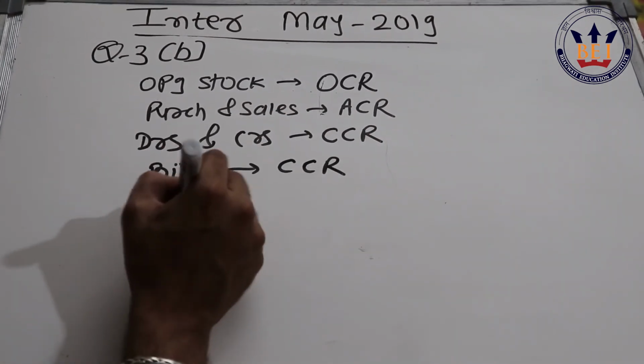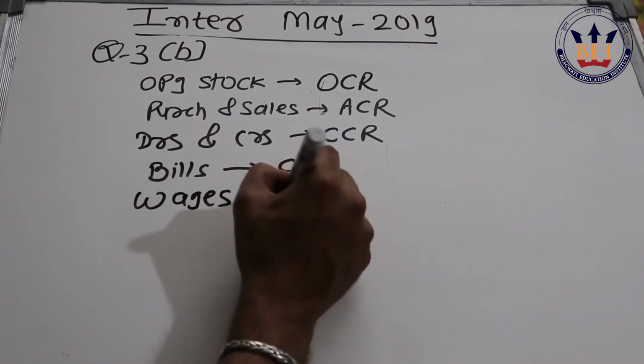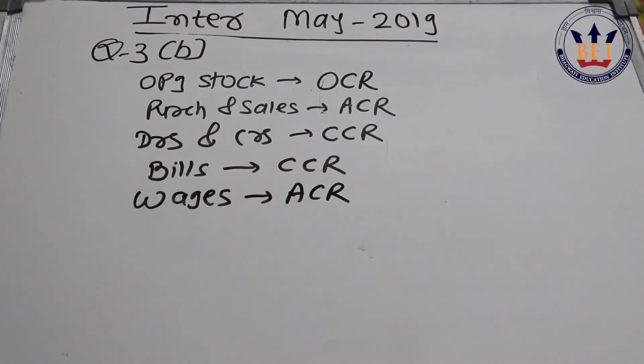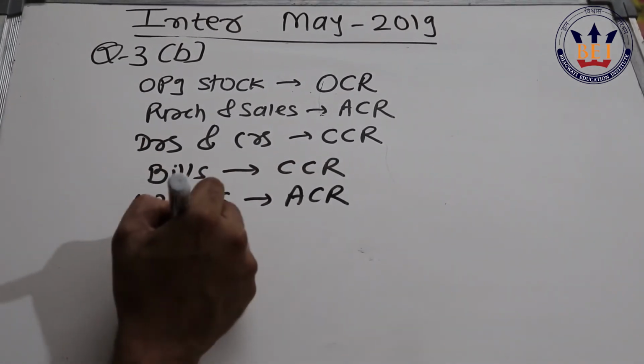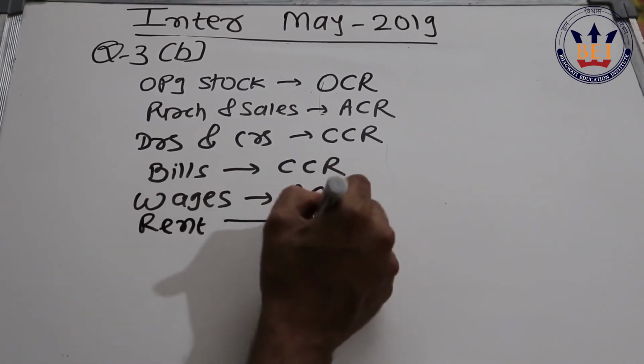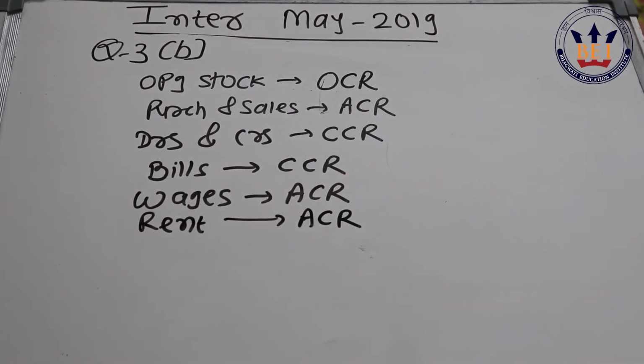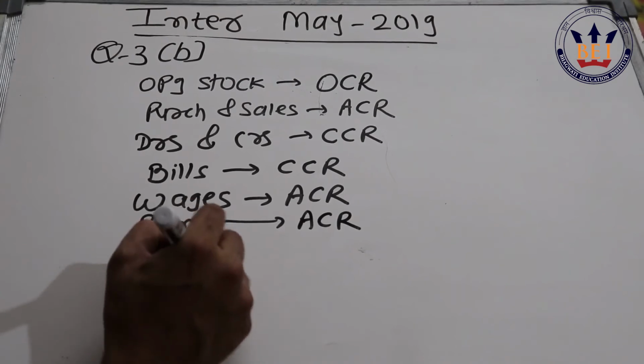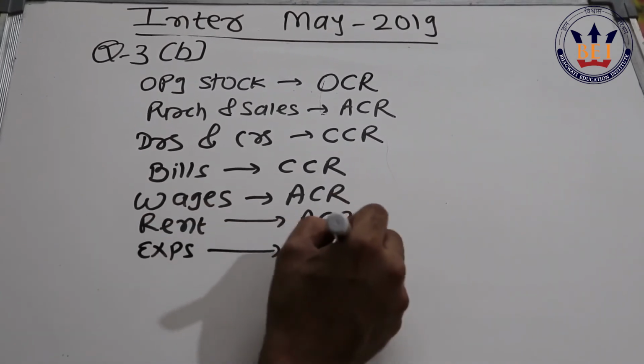Wages, we apply the average conversion rate. Then we have rent, here also we apply the average conversion rate. Then sundry expenses, again we apply the average conversion rate.